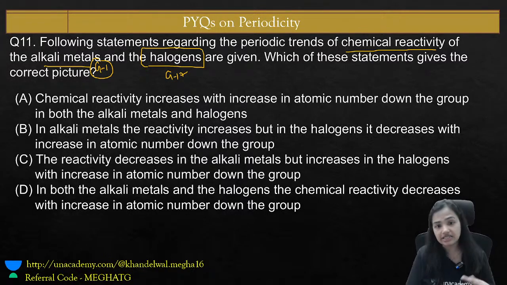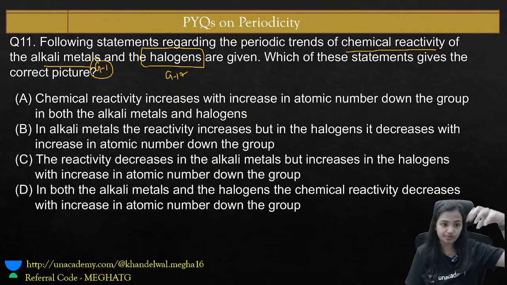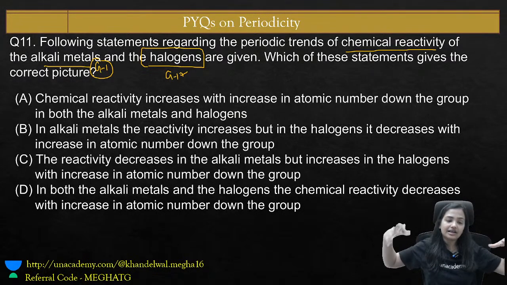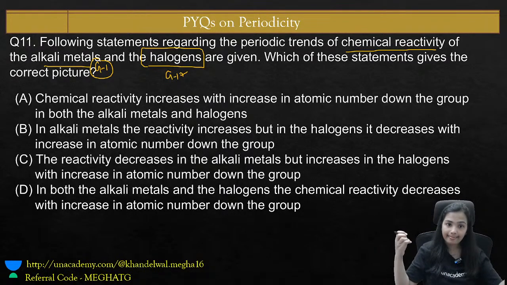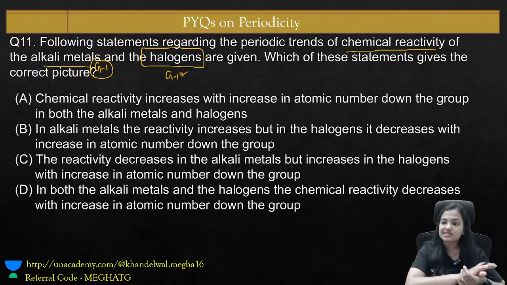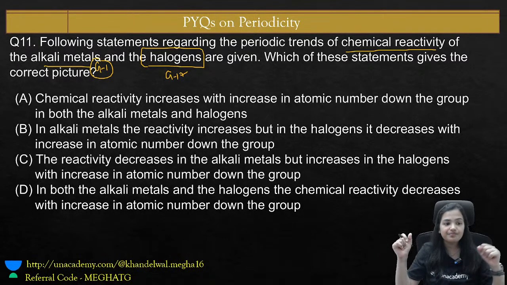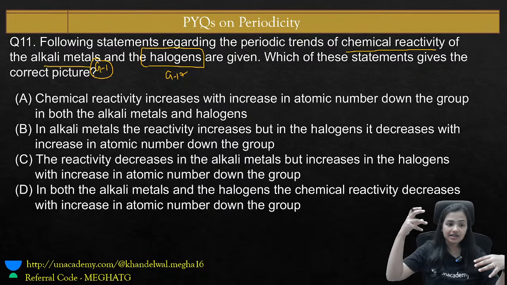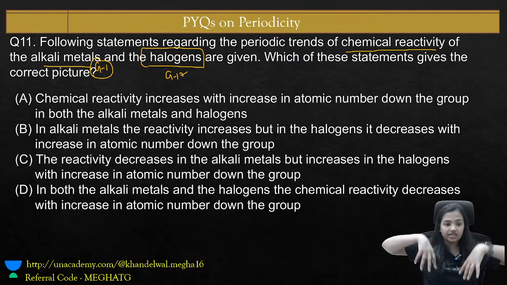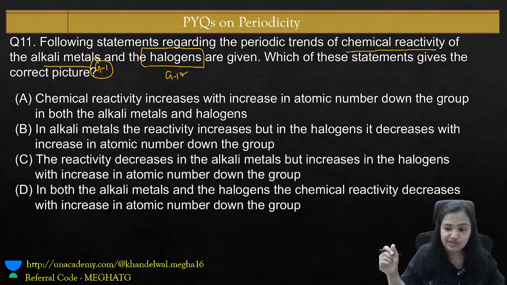Option A: chemical reactivity increases with increase in atomic number down the group in both the alkali metals and halogens. If we go down the group, the atomic number increases, the reactivity increases. Option B: in alkali metals the reactivity increases, but in the halogens it decreases with increase in atomic number down the group. Option C says that the reactivity decreases in the alkali metals but increases in the halogens with increase in atomic number down the group. And option D says that in both the alkali metals and halogens the chemical reactivity decreases with increase in atomic number down the group. So what would be the right answer?